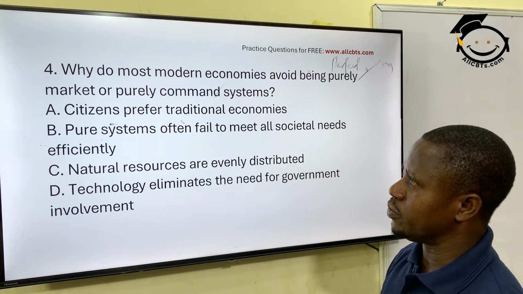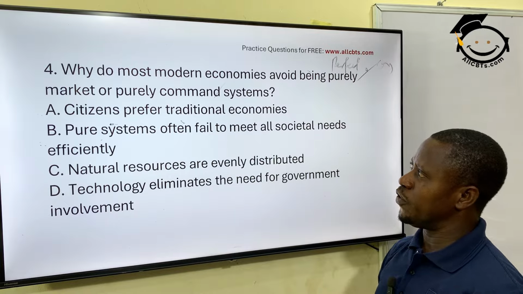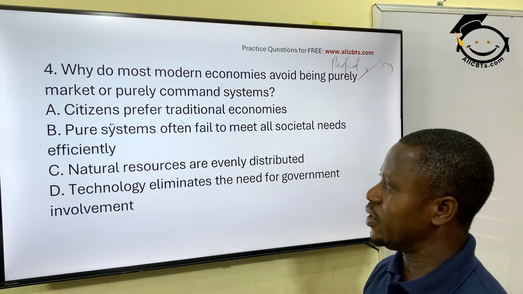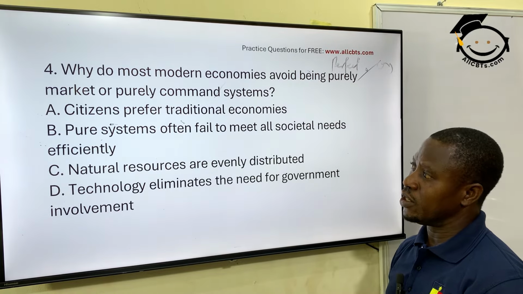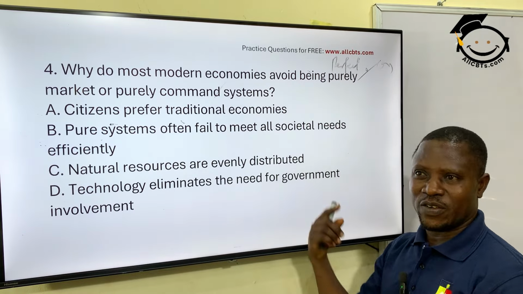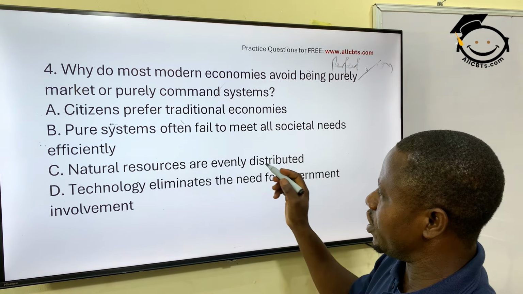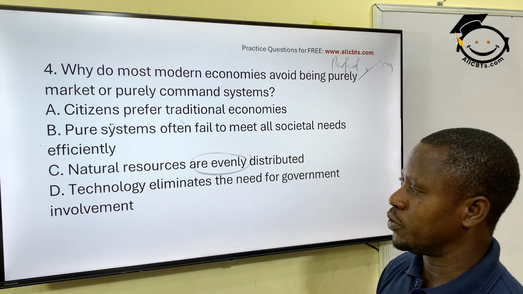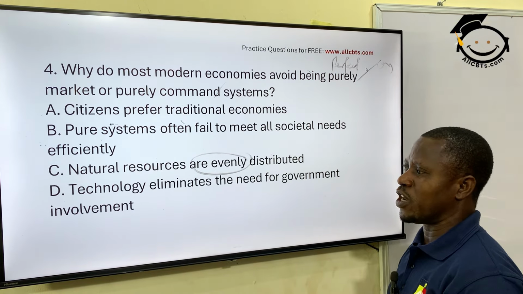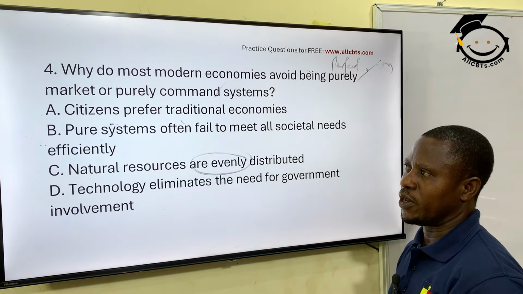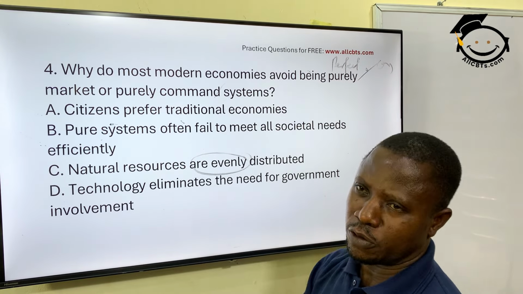Citizens prefer traditional economies? No. Pure systems often fail to meet all societal needs efficiently. Natural resources limited. Resources are evenly distributed? They are never evenly distributed. This is already wrong because they are never evenly distributed. Technology eliminates the need for government involvement. That is wrong. Okay, so the answer is option B.